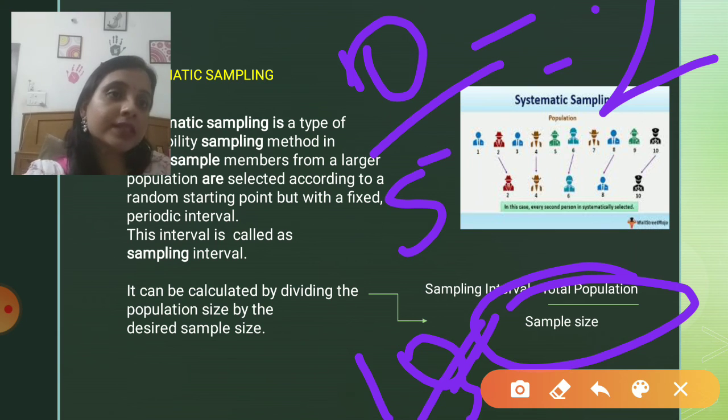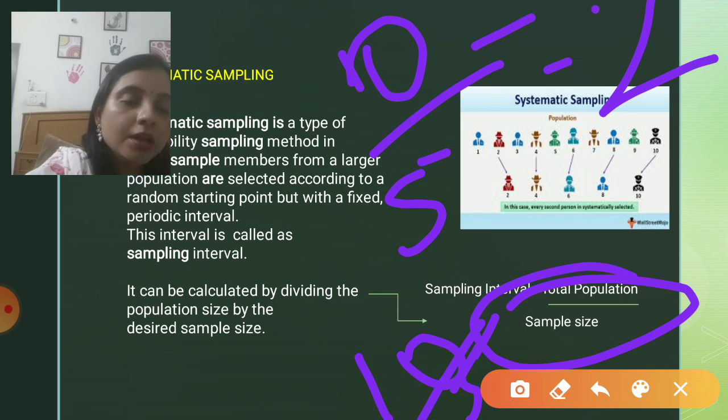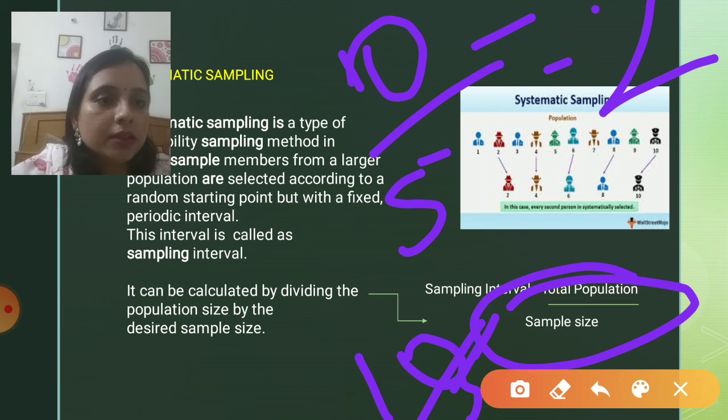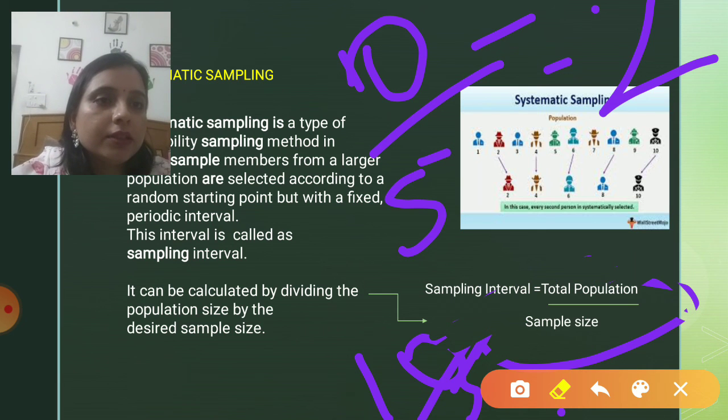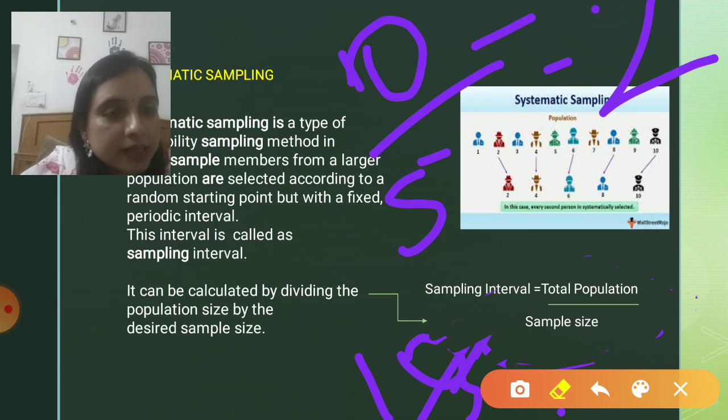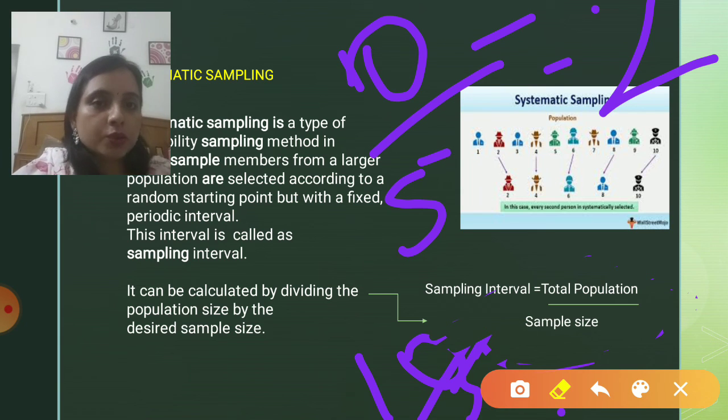In the case of systematic sampling, the word systematic indicates it follows a systematic pattern of choosing the sample. So in this case we first need to decide our sample size. After deciding the sample size, we need to calculate the sampling interval, you can refer to this formula. As I decided my sample size, I will divide the total population by the sample size, and in this way I will get the sampling interval. I am sure this topic is clear. Moving ahead.